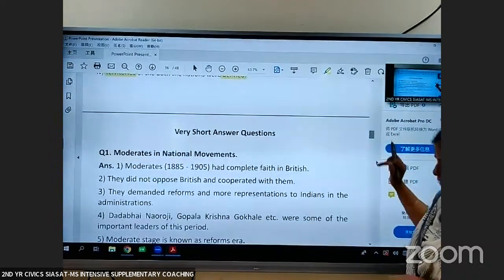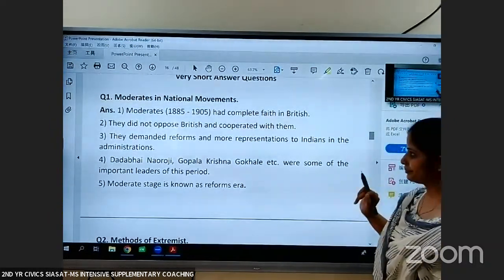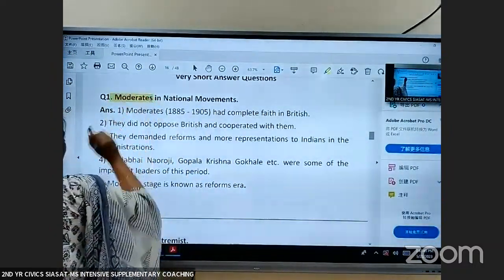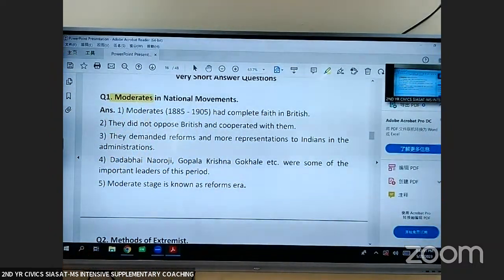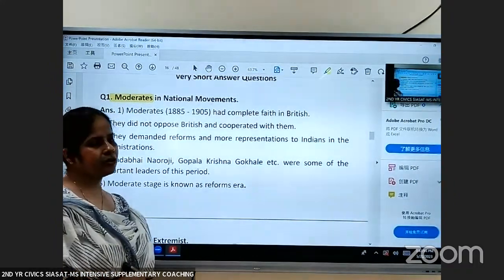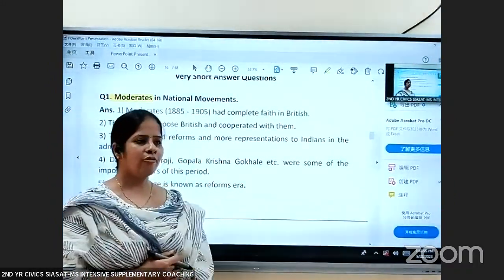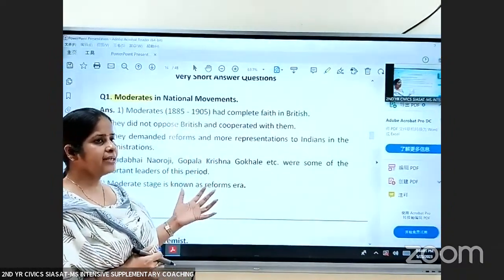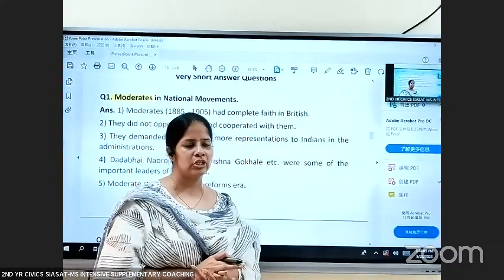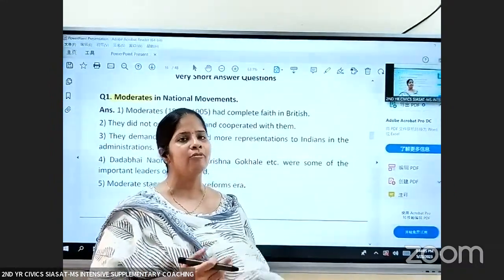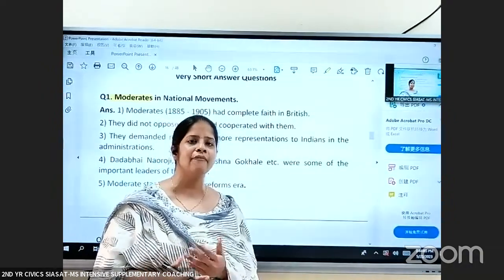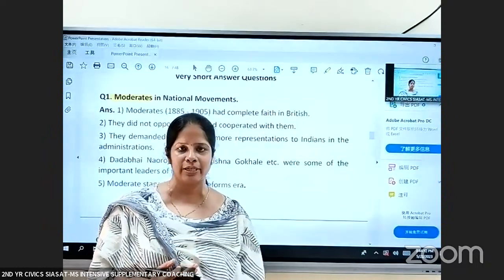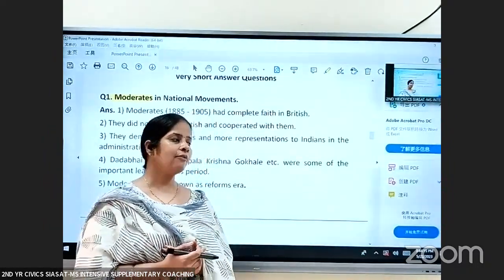Let us now move to the very short answers. Now, first is moderates. So who are the moderates? See, our Indian national movement is divided into 3 stages: moderate stage, extremist stage, and Gandhian stage. So these moderates, they never opposed the Britishers. They always maintained good relations with the Britishers. They felt that if they are having good relations with the Britishers, they can demand self-rule.